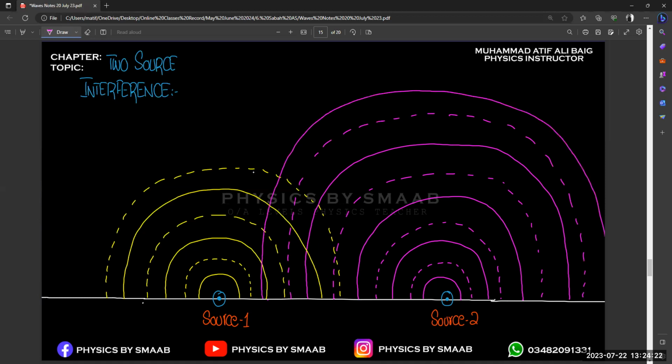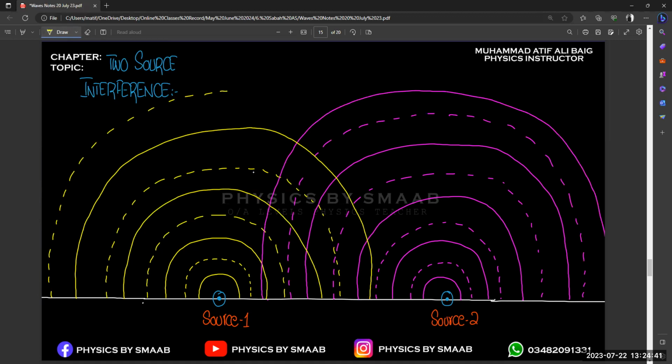You may consider as many waves as you like, and that will give you the interference. We can observe both waves are going to interfere with each other and intersect with each other. That is the concept of interference. Now let's discuss how we can identify constructive and destructive interference from these waves.